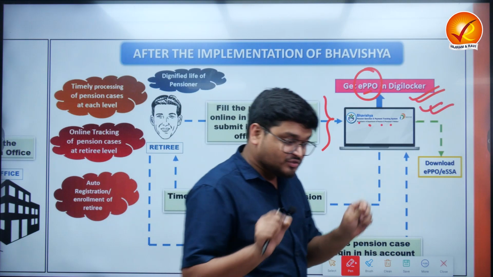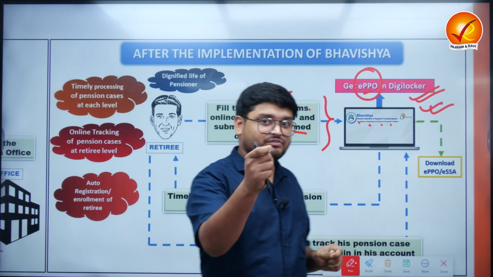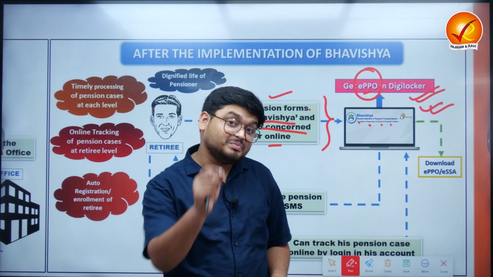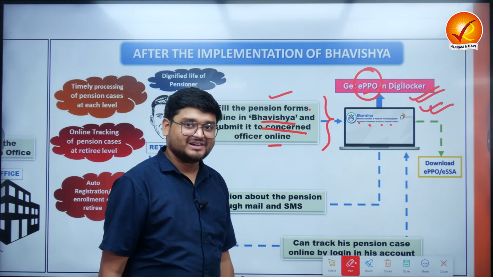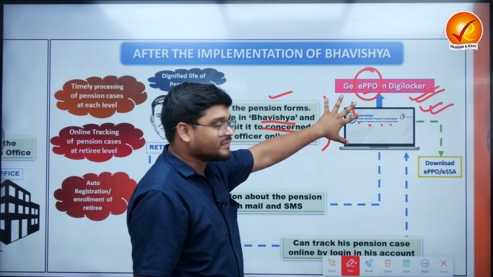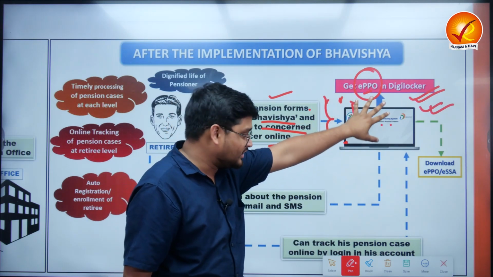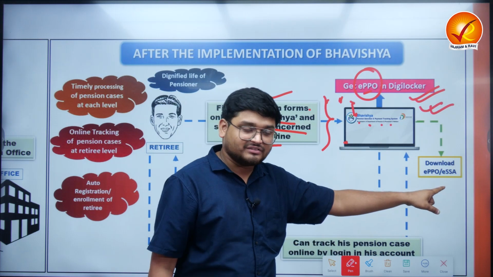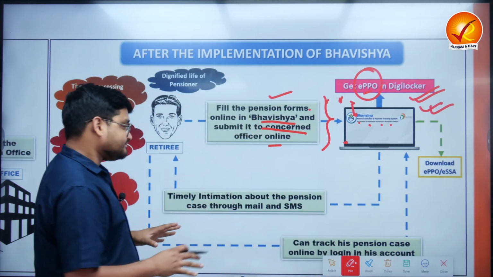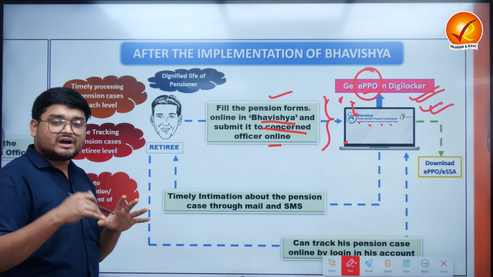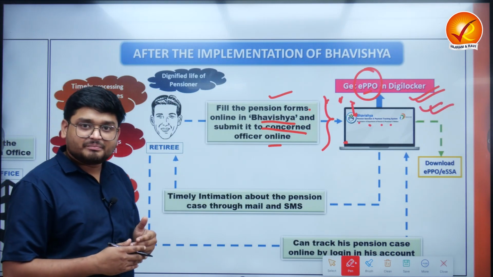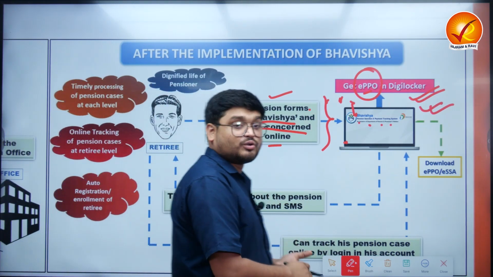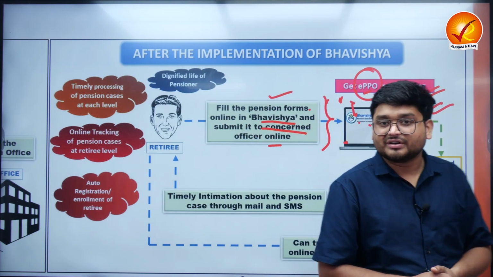Because DigiLocker is always in the news right now, and let me give you a hint. This is actually a form of digital public infrastructure. So please do let me know what you mean by DigiLocker. That person is having this particular file in his own DigiLocker, after which that person can download the files here, and they can have proper communication with the pension office via SMS, via email, via various login instances and so on.